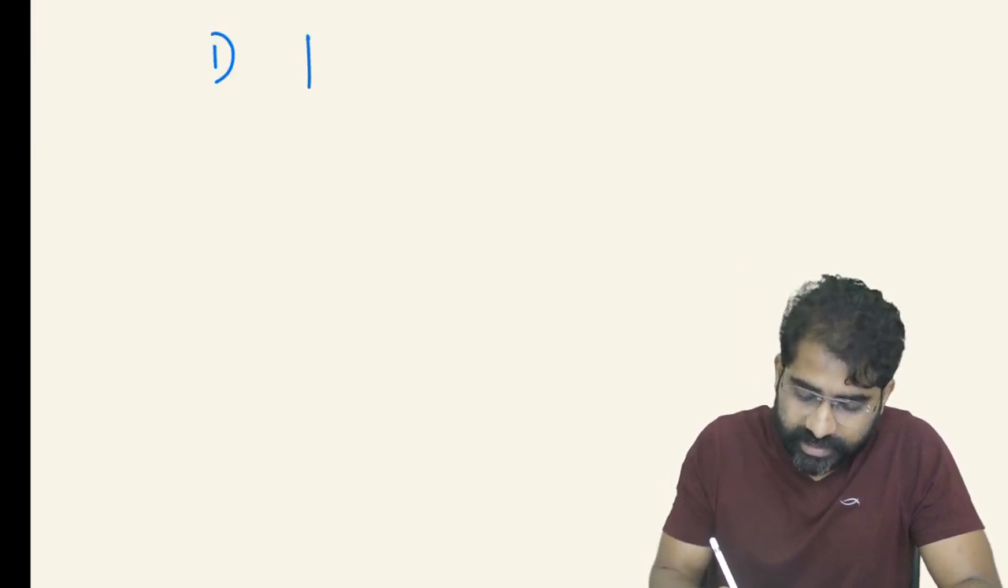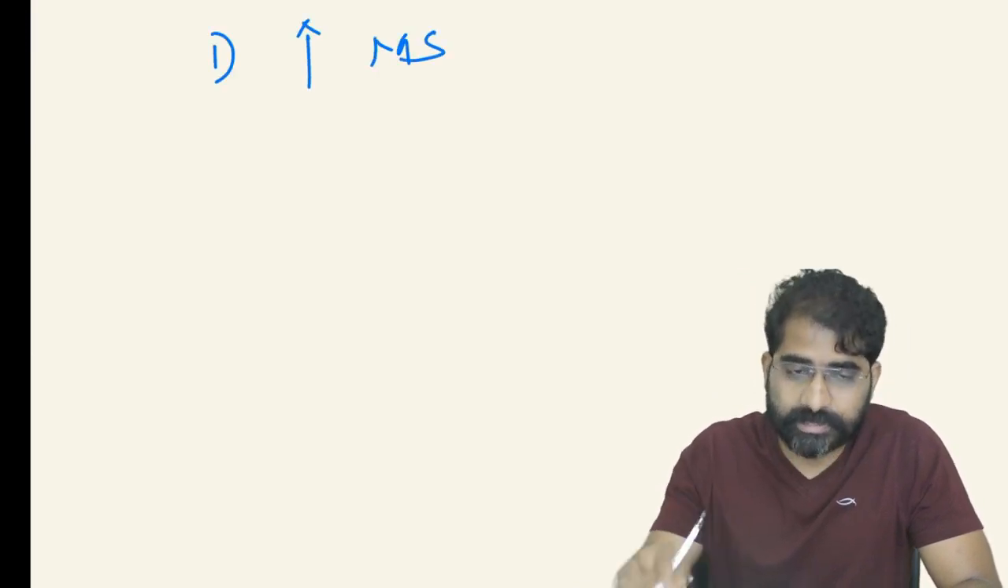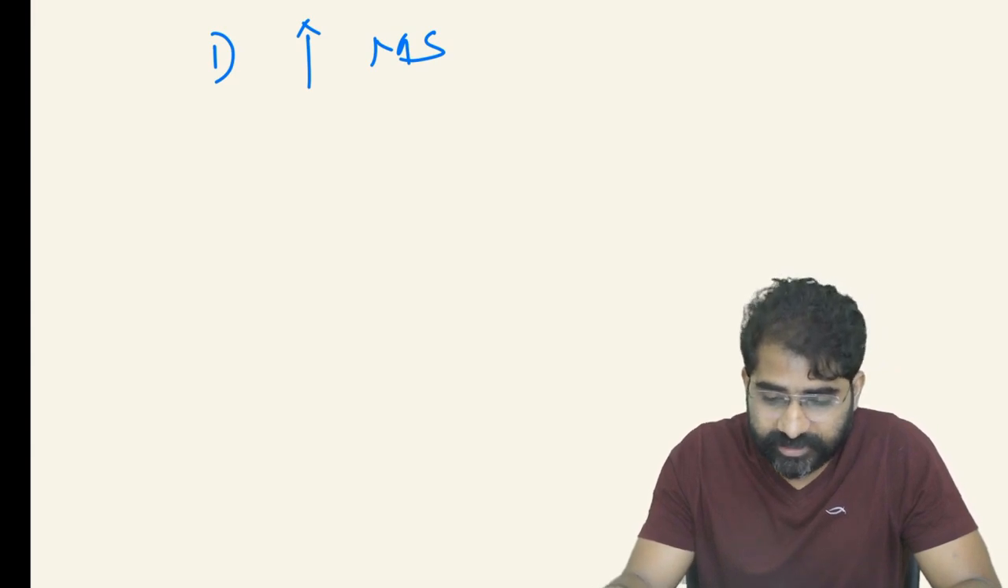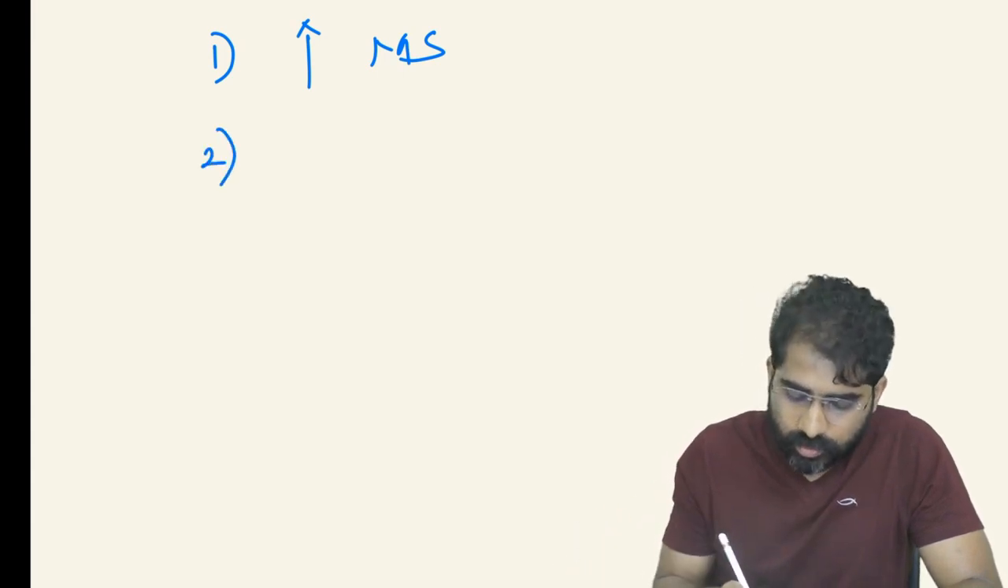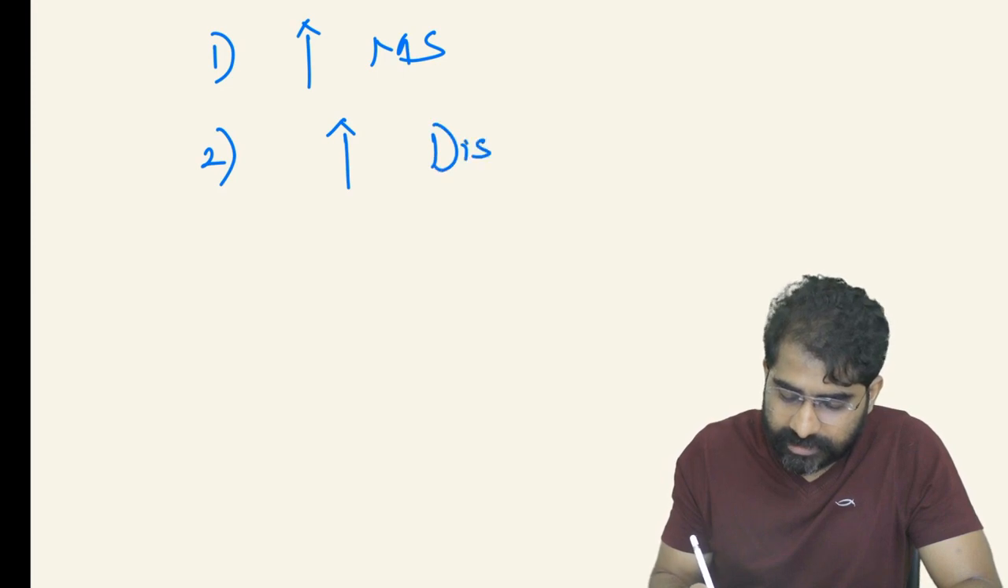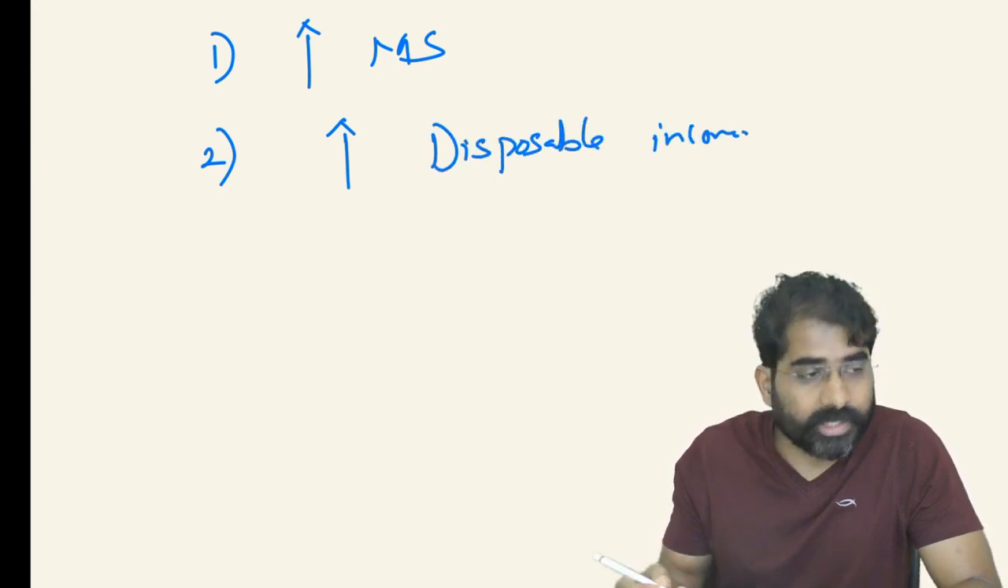For example, what are the factors that can affect demand pull inflation? One is an increase in money supply. Increase in money supply can lead to demand pull inflation. Why? I need not explain it: too much money will be chasing too few goods. Two, increase in disposable incomes, more incomes are there.